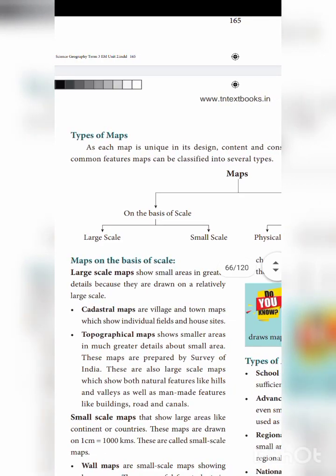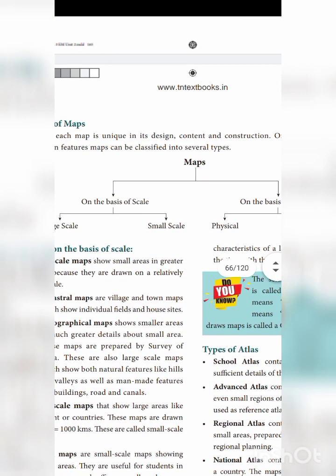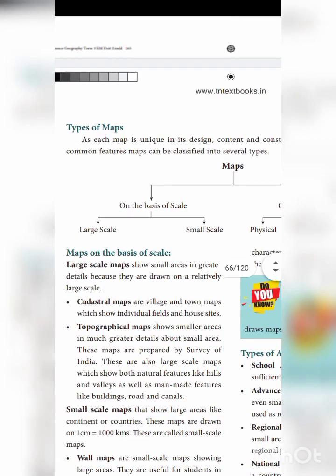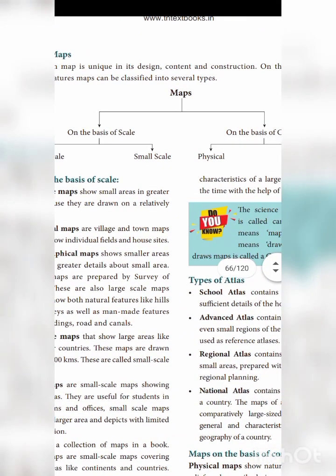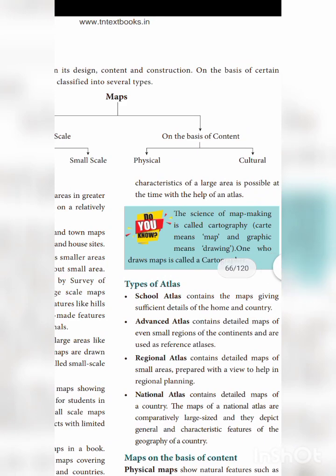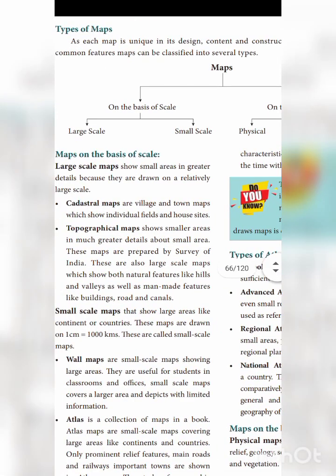Types of map. What are all the different types of map you have? See here, the map is divided on the basis of scale. The map is divided into large scale map and small scale map. On the basis of content, the map is divided into political and cultural. Four types are there: political, cultural, large scale, small scale.